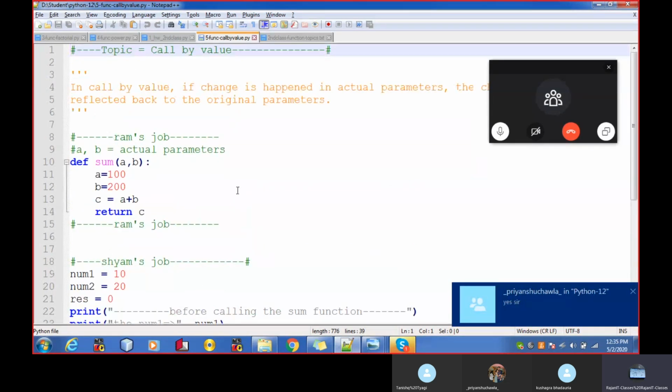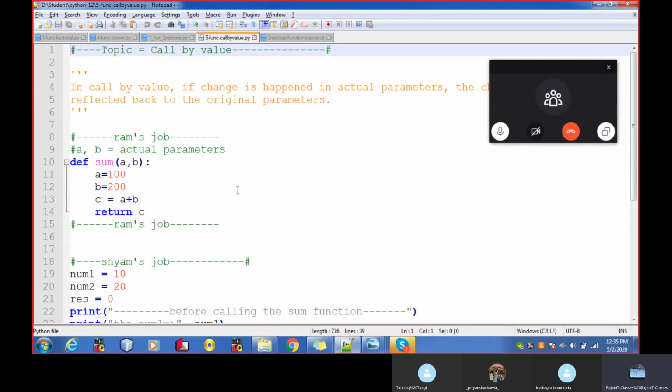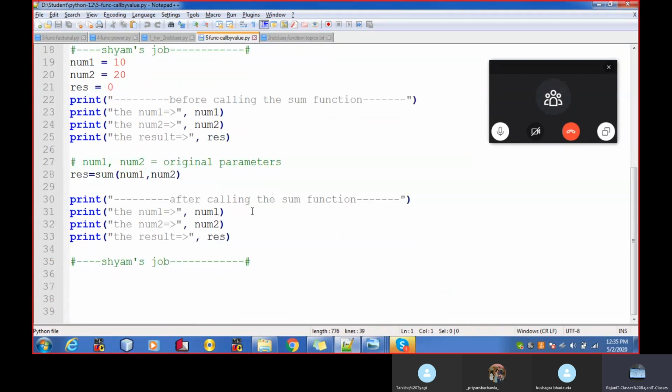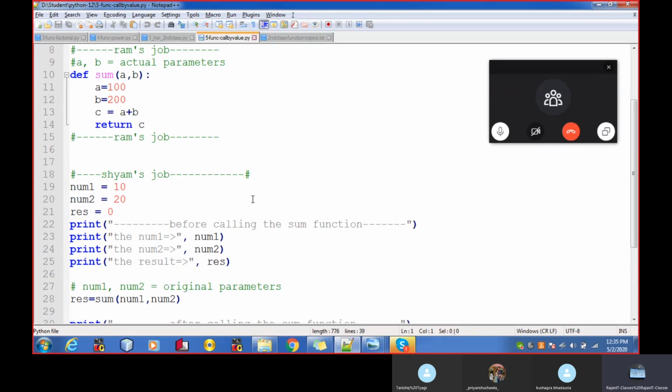We also covered one part, that is call by value. In call by value we studied that the original parameters which are passed to the function are the same before calling the function and the same after calling the function. If something happens inside the function, the changes are not reflected back.